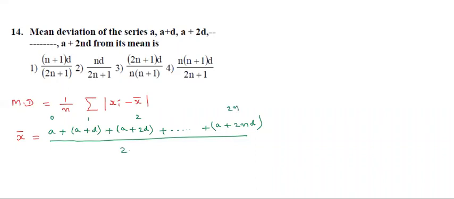That means there are 2n plus 1 terms. Now simplify this. A is repeated how many times? 2n plus 1 times, so we write 2n plus 1 into a.